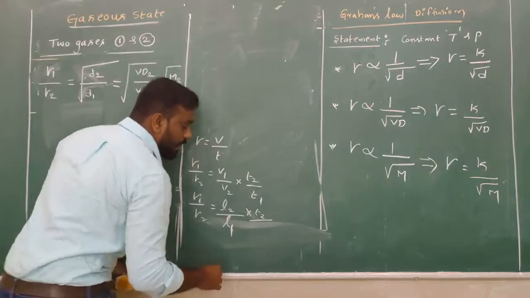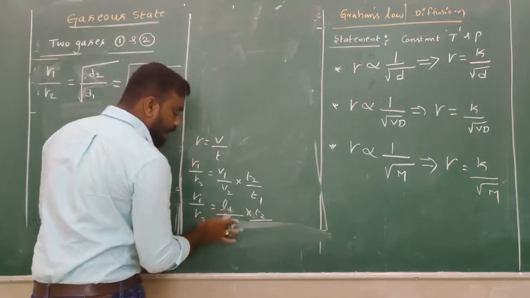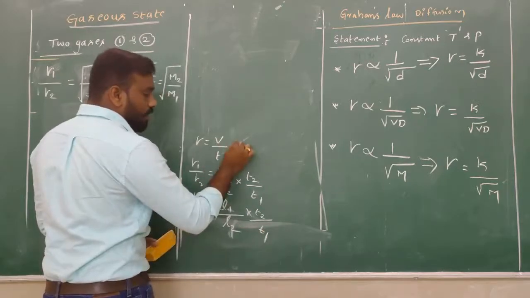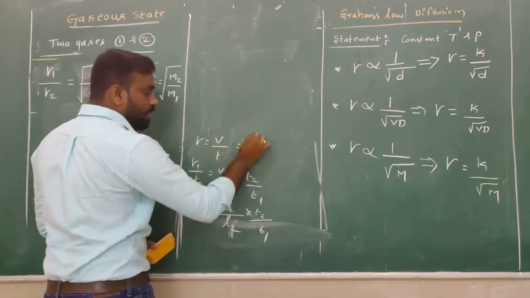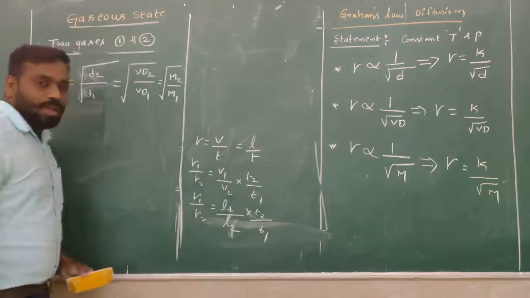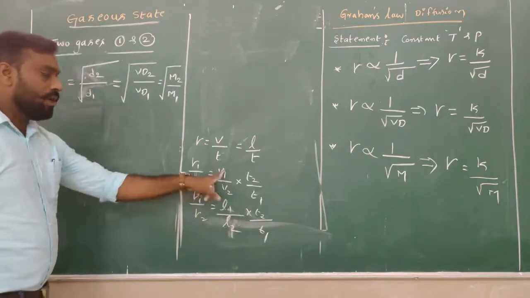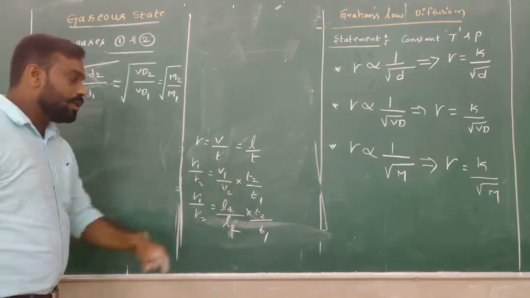L1 divided by L2 into T2 divided by T1, both. Rate of diffusion, V by T, is also called L by T. Then L1 divided by L2 into T2 divided by T1, or V1 divided by V2 into T2 divided by T1.